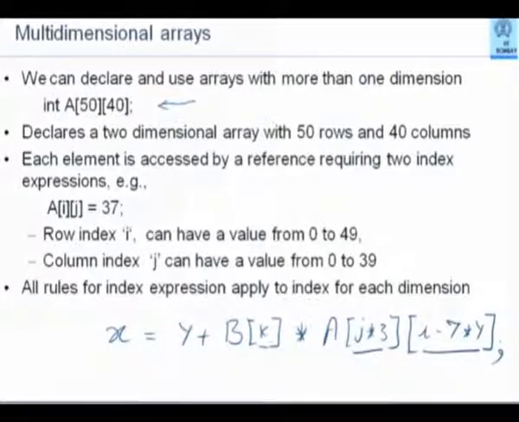If I want to read input for a 2-dimensional matrix, can I do that with only one iteration for i equal to 1 to n? No. For i equal to 0 to n minus 1, for example, I will be able to vary only the row index or column index. Inside it, I must have a nested iteration, which for each value of i will change j from something to something.